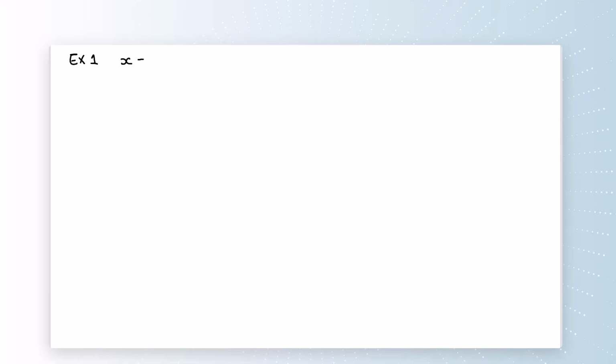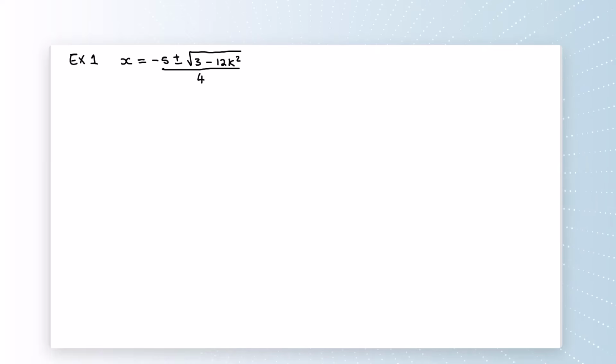Given this: minus 5 plus or minus root of 3 minus 12 k squared over 4.